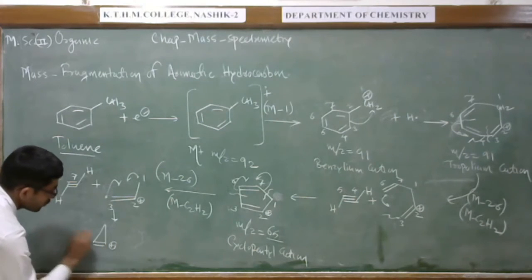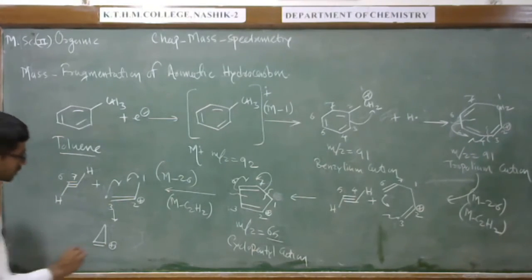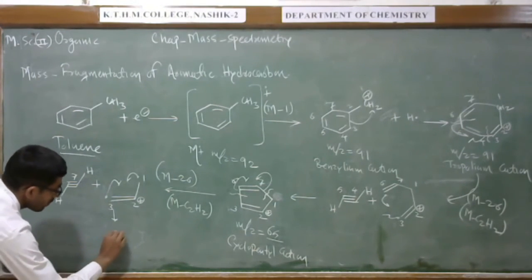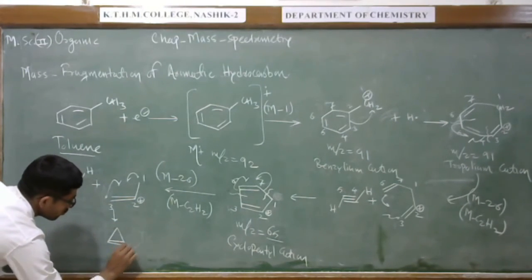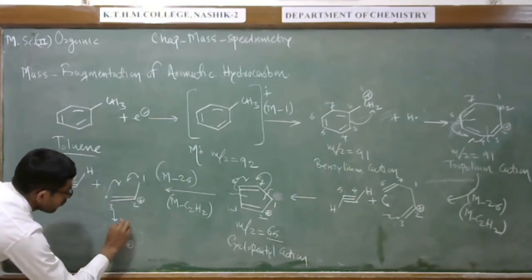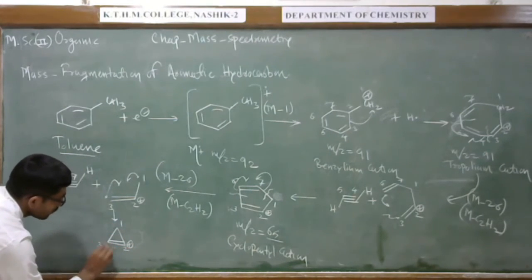Here this is a positive charge. So this one, 2 and 3.